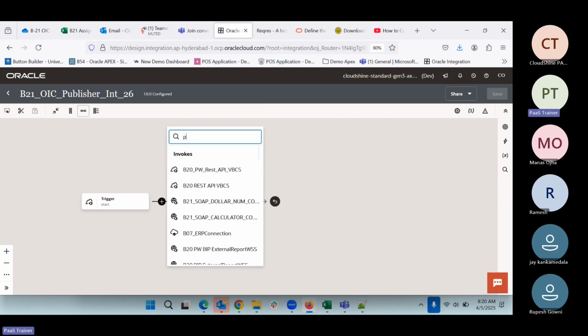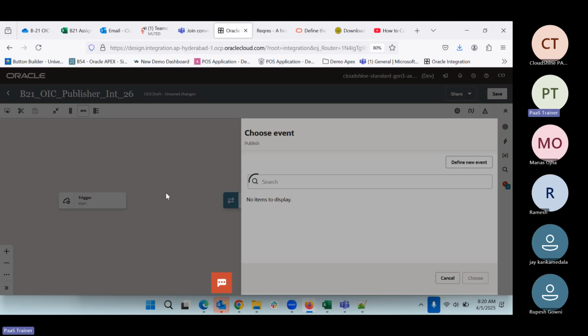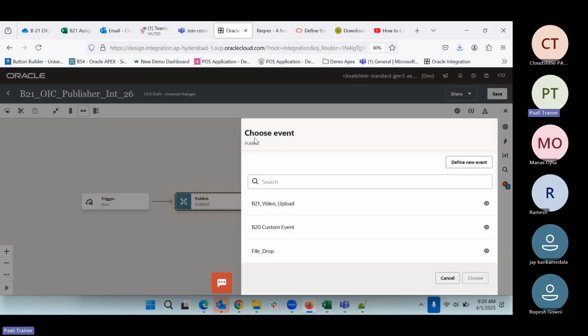So we can add the publish event here. Once we select that activity, publish event, it will come to the choose event page. Either we can use the existing one or we can create a new event. If you know while creation that we need to create it, you can create it from here also.